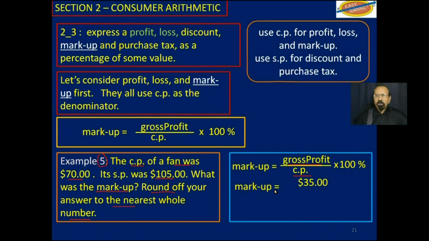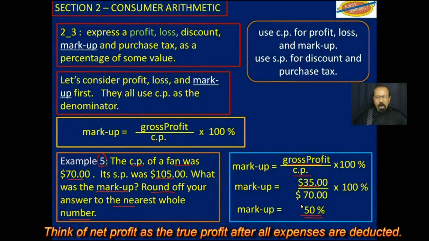You work that out. $35 gross profit over $70 multiplied by 100, and that would give us 50% markup. But remember that 50% is not all net profit. It is the gross profit which includes the overhead.